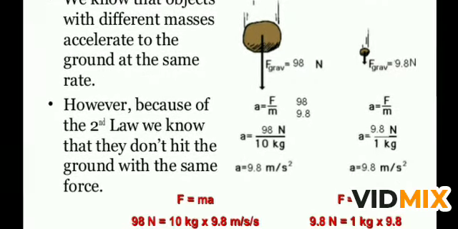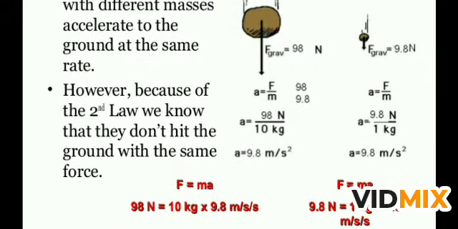However, because of the second law, we know that they don't hit the ground with the same force. The force for the first body is 98 Newton and for the second body is 9.8 Newton. In both cases the acceleration due to gravity is the same, but the more the mass, the more force is there for the same acceleration.